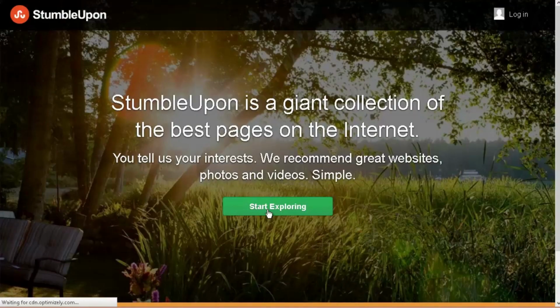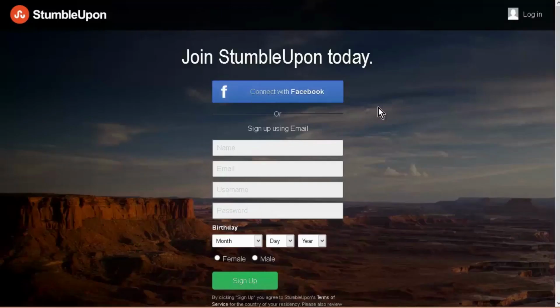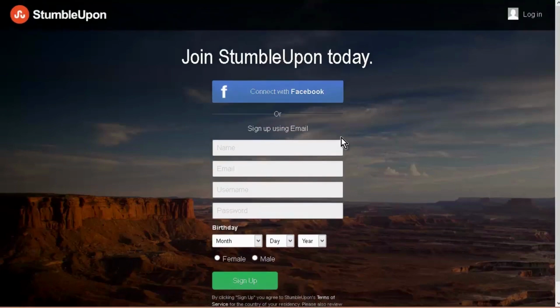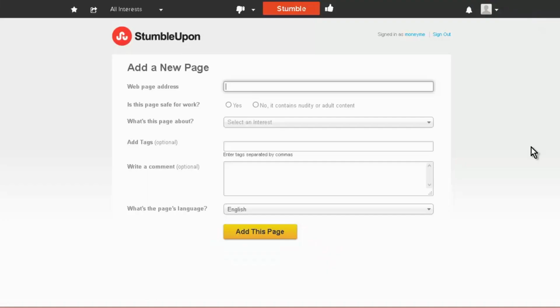So we start stumbling, just to show you how it works here. Okay, and you can sign up, you can connect it to your Facebook account, and you could use the one that you just set up for your new site, or you can sign up using your email address. If you already have one, then you can just log in. Okay, now I'm not going to go through too much about StumbleUpon, but you basically set up an account and then you can share the page.